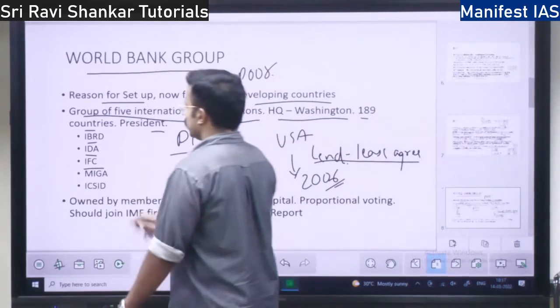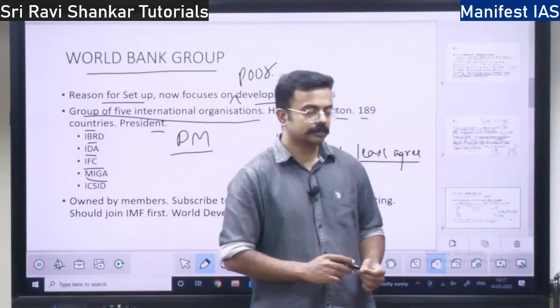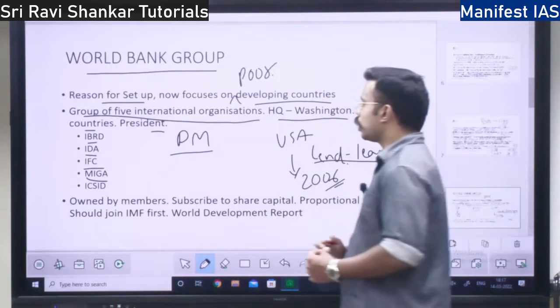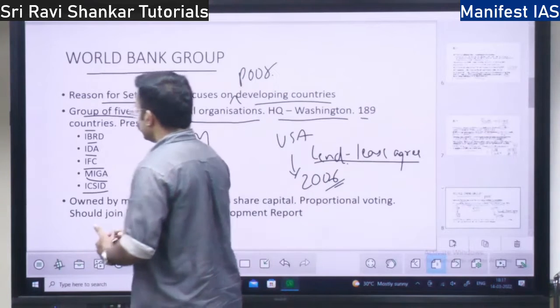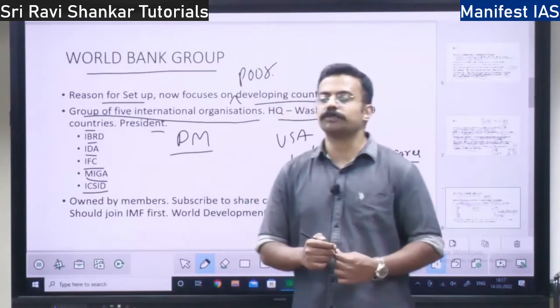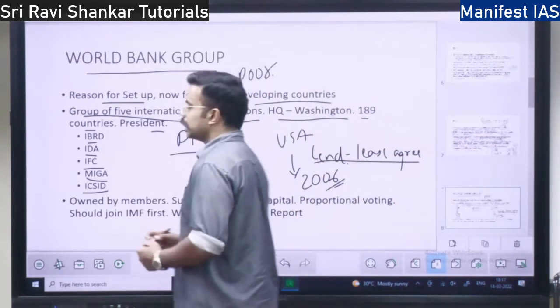The fourth organization is the Multilateral Investment Guarantee Agency. The fifth organization is the International Centre for Settlement of Investment Disputes, ICSID.